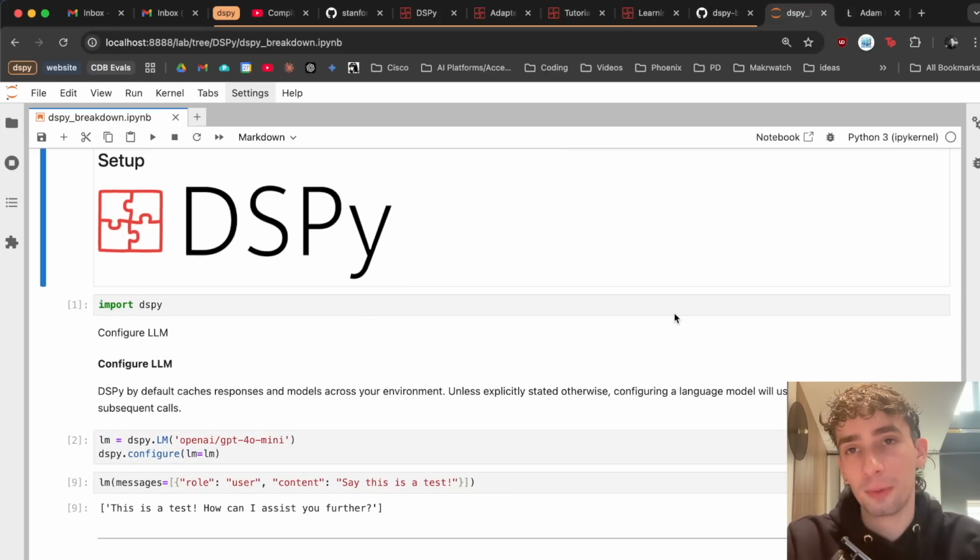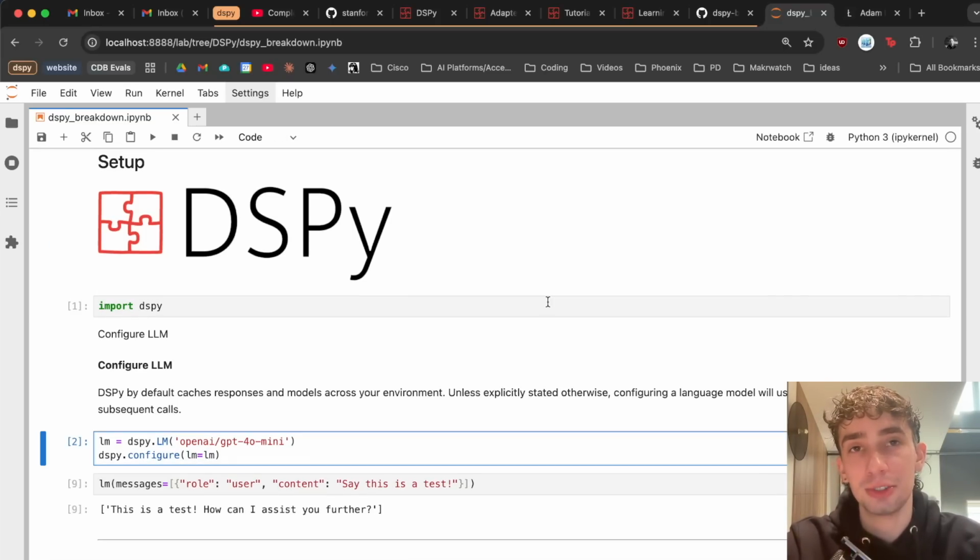As I mentioned before, we're trying to abstract away from prompting in general. So a lot of what you're about to see is likely going to be counterintuitive if you're used to working with frameworks like LangChain or Llama Index that very specifically rely on you having created prompts. But as such, DSPy aims to create these programs rather than the prompts. So the hope is that if you have a well-optimized program, it doesn't necessarily matter what language model you're using, and you can effectively switch in and out the current language model that you're using.